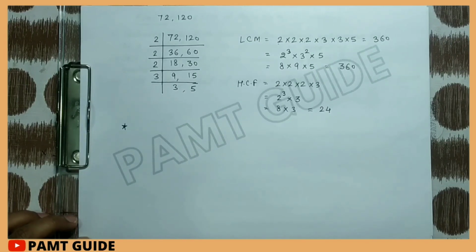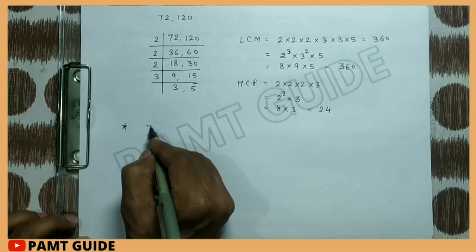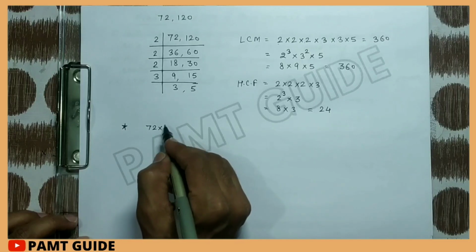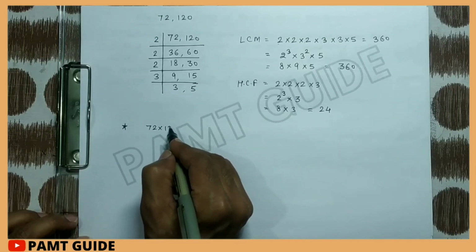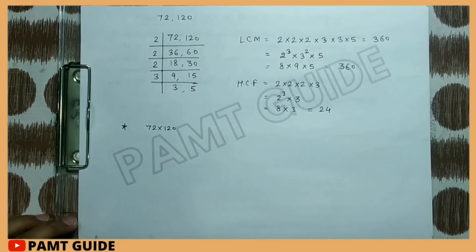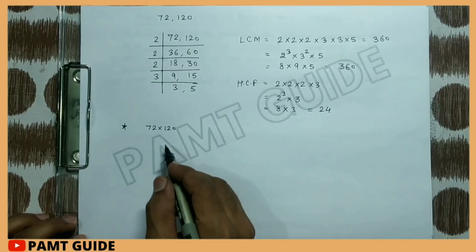We have to find the product of HCF and LCM of 72 and 120. What would you normally do? Using the common division method, you will first find LCM and HCF.